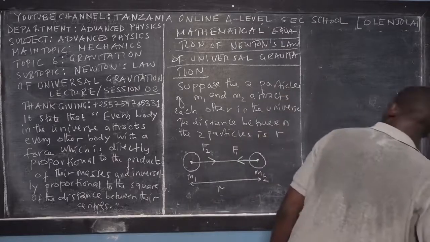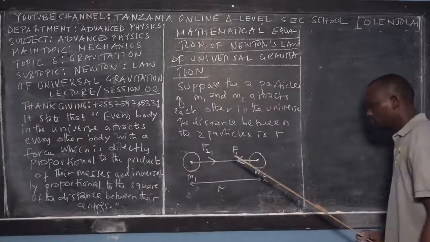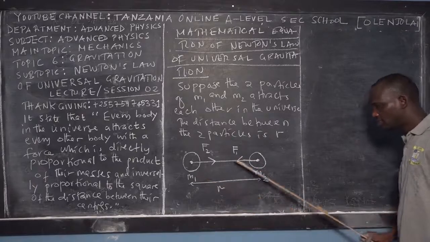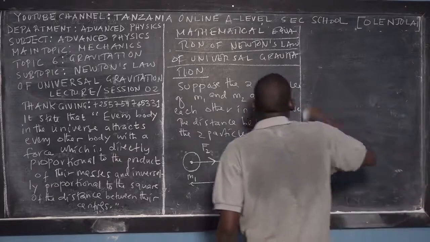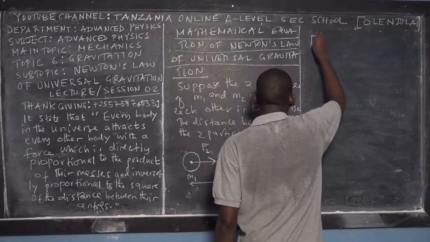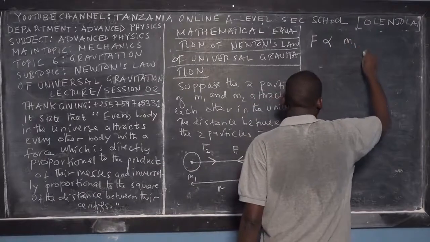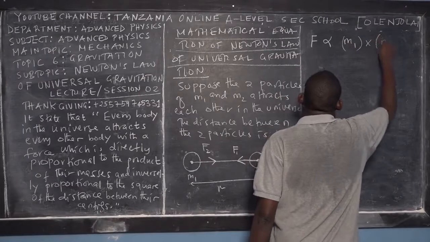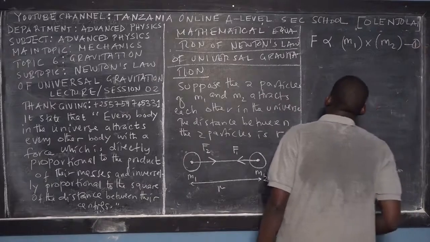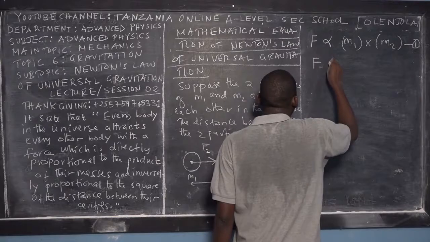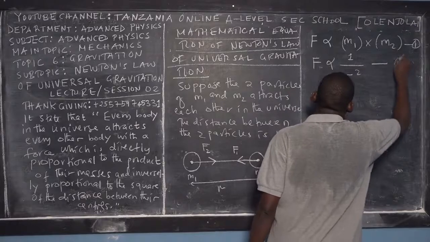Okay. So from this diagram, these two particles attract each other. Particle 1, particle 2, regardless of the size, remember. These two particles are in the universe. So what is happening here? According to Newton's law, the force of attraction between these two particles is directly proportional to the product of their masses. It means you take mass 1 and multiply it with the mass of the second particle, and I get that force. This is the first statement. The second statement is that this force is inversely proportional to the square of the mean distance. So this is equation 2.